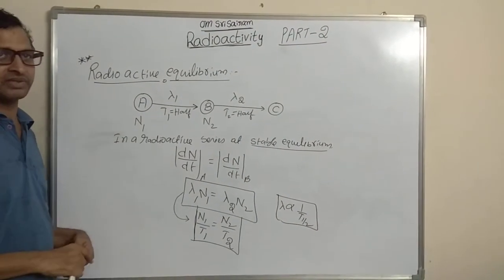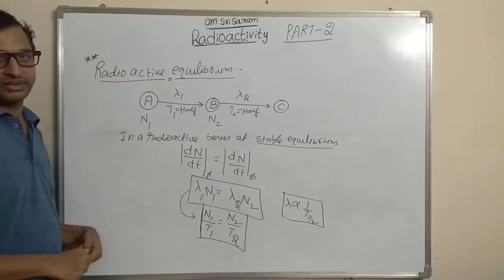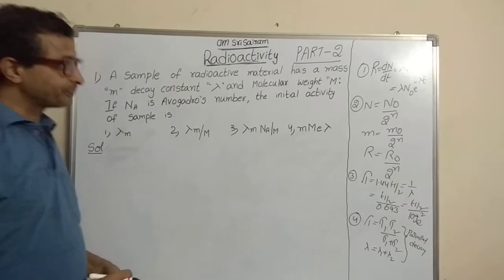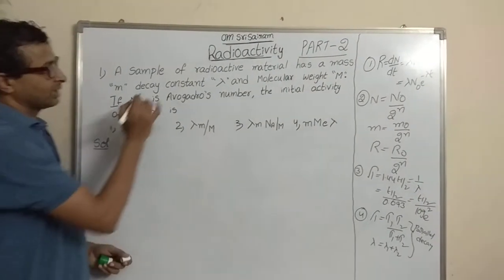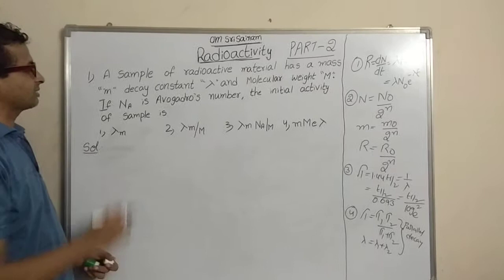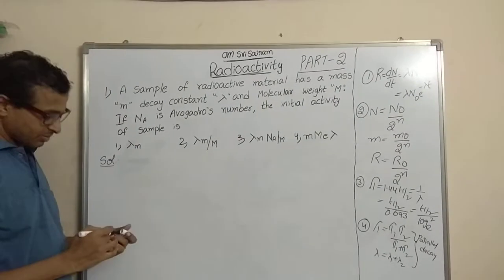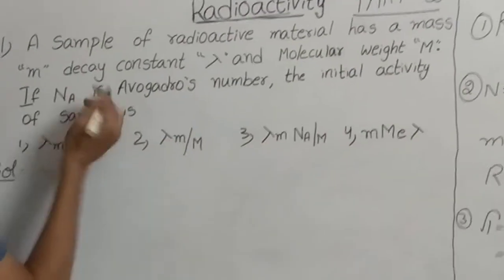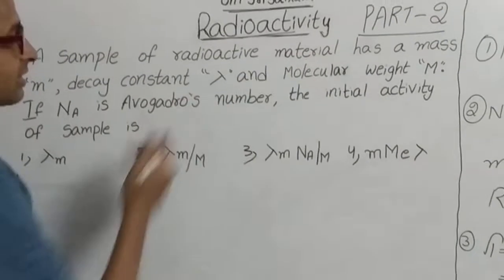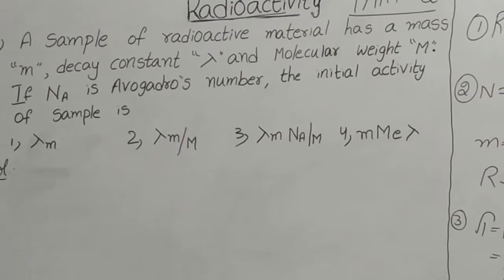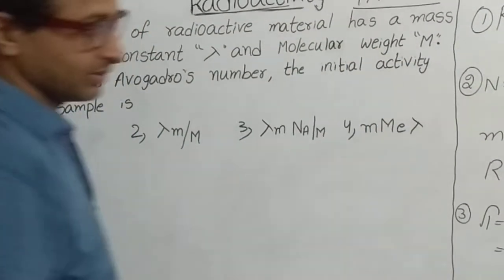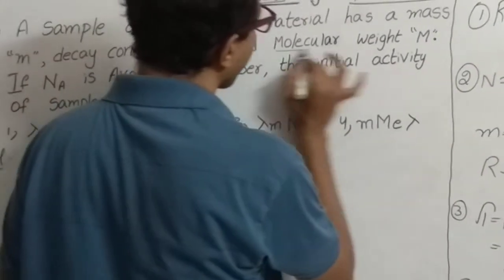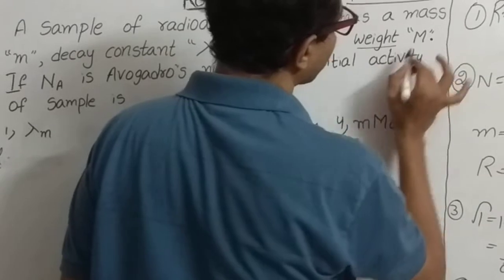Now let us start with the numericals. Let us see the first problem. A sample of radioactive material has a mass small m, and its decay constant is given as lambda. Molecular weight is capital M. Everybody knows very well the meaning of molecular weight.